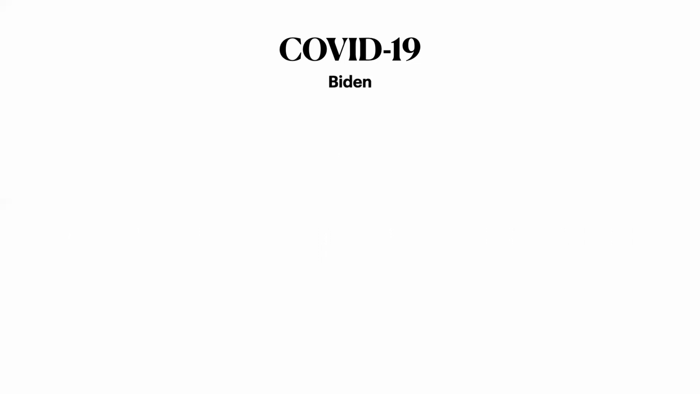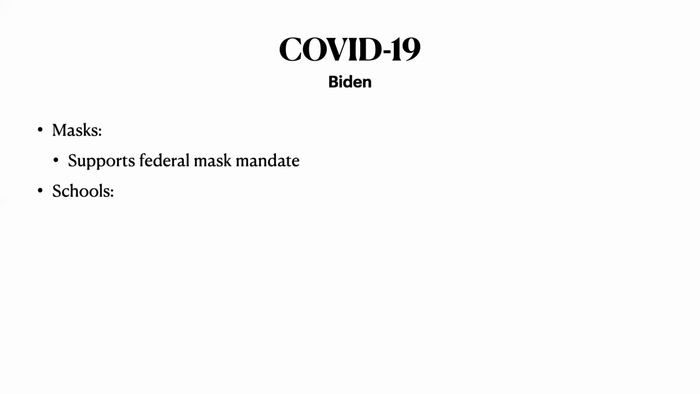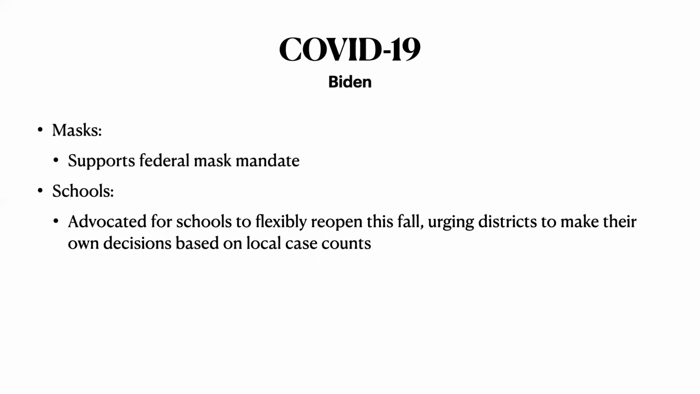For former Vice President Biden, for masks, he does support a federal mask mandate. Once again, this is a typical, more Democratic response to a more big government solution rather than the small government leaving it up to the states. For schools, he does advocate for schools to reopen flexibly. He urged districts to make their own decision based on local case counts with guidelines. He didn't want a one size fits all.